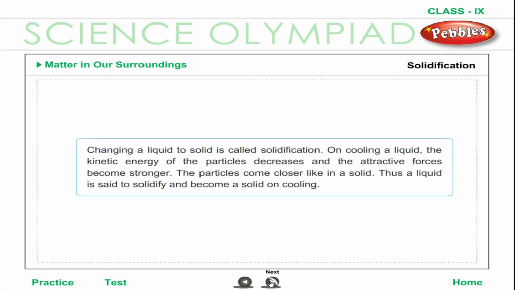Changing a liquid to a solid is called solidification. On cooling a liquid, the kinetic energy of the particles decreases and the attractive forces become stronger. The particles come closer like in a solid. Thus, a liquid is said to solidify and become a solid on cooling.